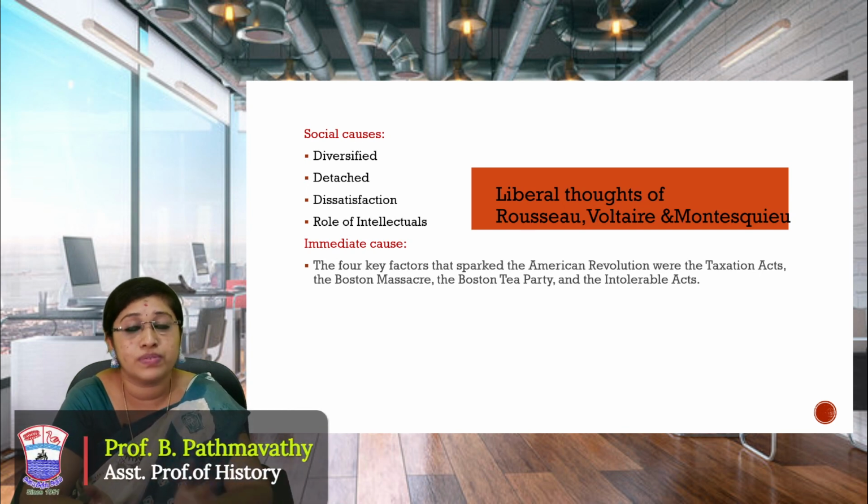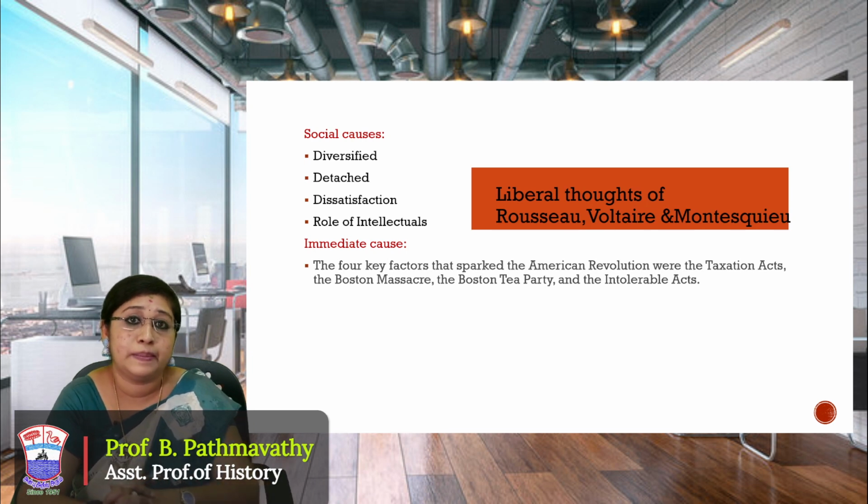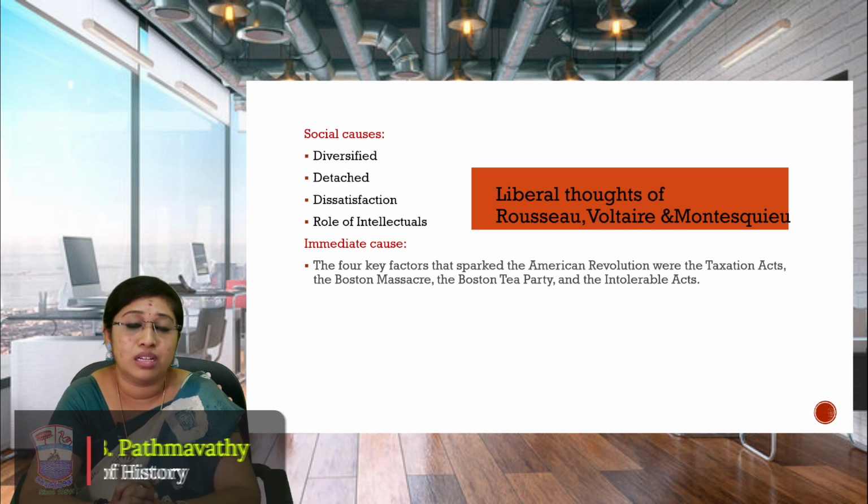So those French philosophers we know very well: Rousseau, Voltaire, and Montesquieu. Apart from them, there are people like Thomas Paine and also Benjamin Franklin. Thomas Paine was publishing so many pamphlets. The Common Sense pamphlets were issued by Thomas Paine.